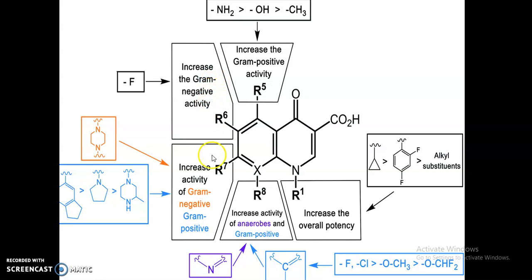If we substitute a piperazine ring, it increases the activity against gram positive and gram negative bacteria. And at the carbon number 8 position, it increases the anaerobic and gram positive activity, if we substitute this ring or fluorine, chlorine, oxygen, methoxy group, or CHF2 group. This single slide represents all the points learned in the previous slides.